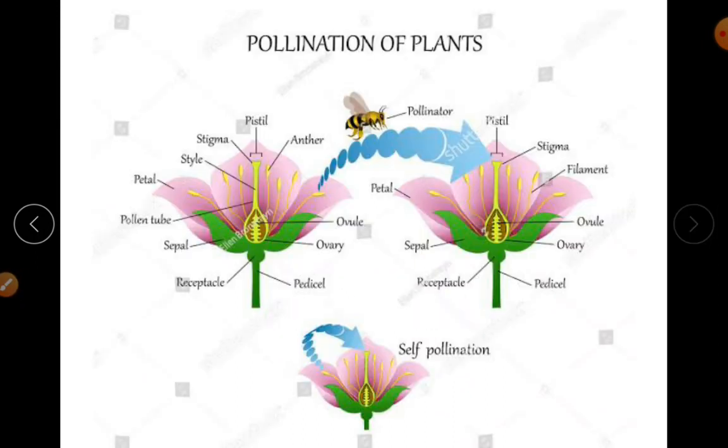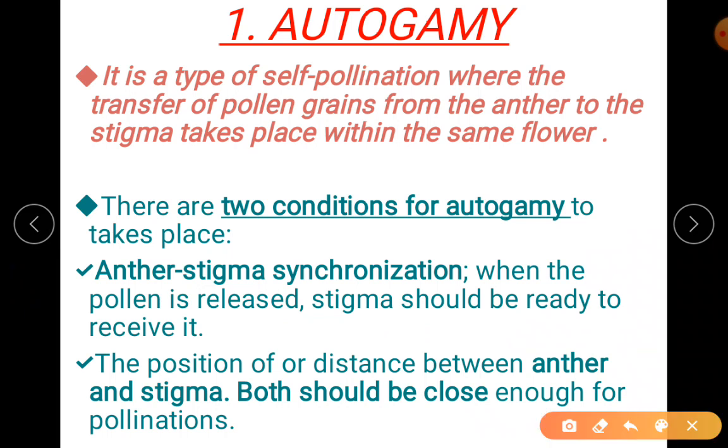First, let me explain according to the textbook. I've given the information here. So you have to follow this for the 3-mark answer. If they ask you to explain the 3 types, then you have to give the following explanation.